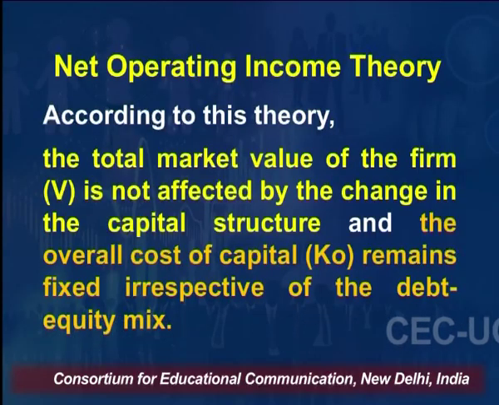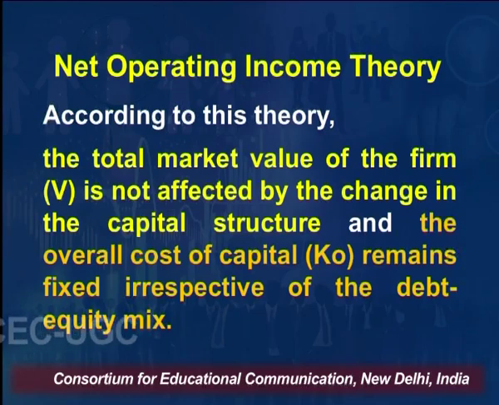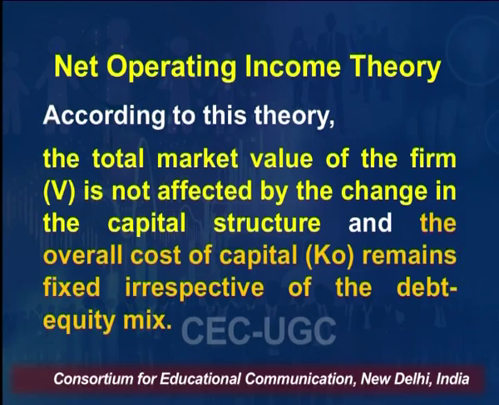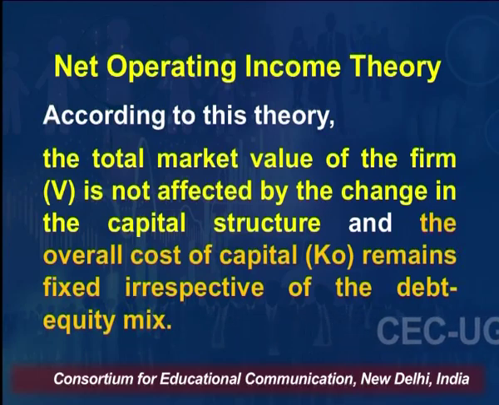In the previous session we discussed the net income approach, and now in this section we will continue with the net operating income approach, or net operating income theory. According to this theory, the total market value of the firm, that is V, is not affected by change in the capital structure, and the overall cost of capital remains fixed irrespective of the debt equity ratio. So, this theory says that whatever the debt equity ratio, it is not going to impact the value of the firm. Like any other theory, this theory also has certain assumptions.